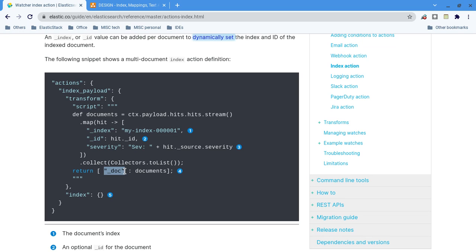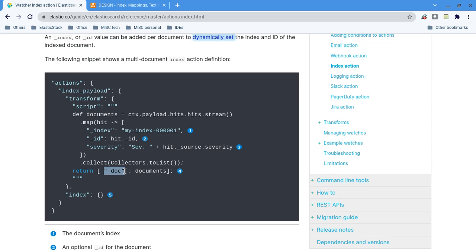So instead of going to analyze your watcher history, you can store this output as part of the watcher execution. Then you can query that output index to create a dashboard or report, and then you can inform them. That is really good, right? That's all about the purpose of this indexing action.